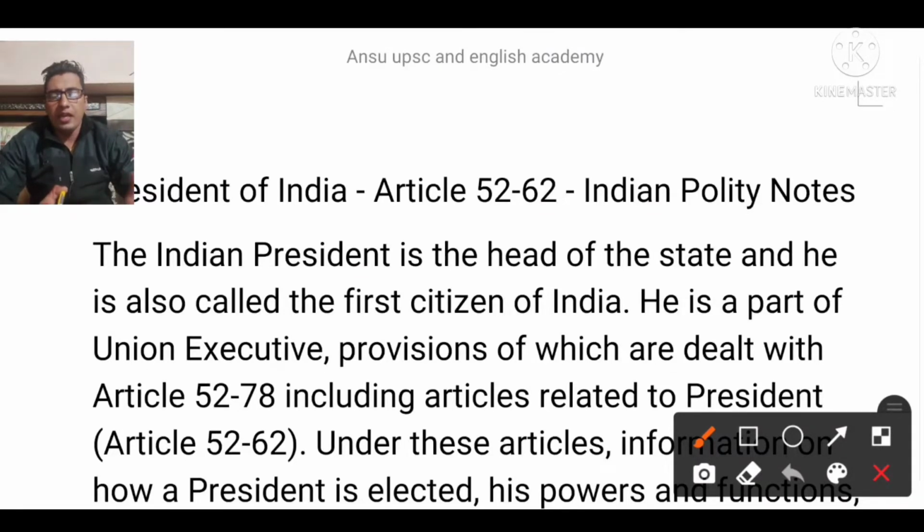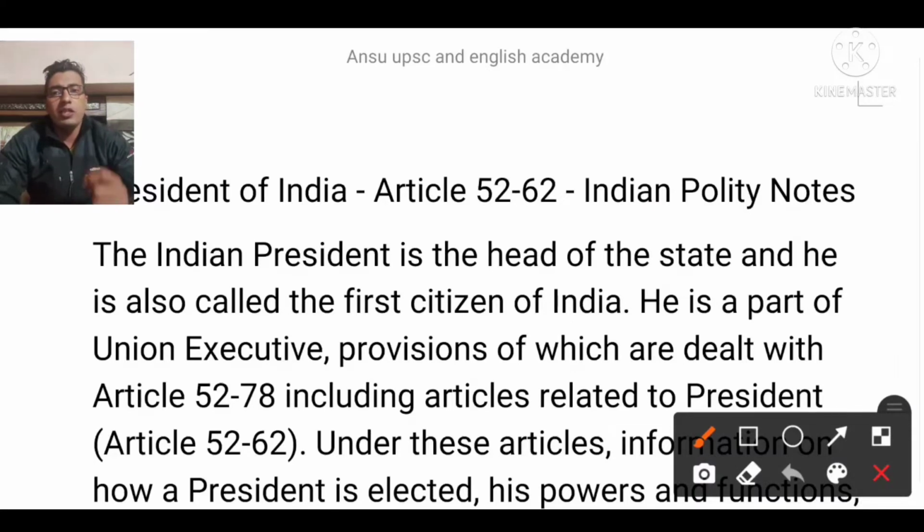Up to article 51A we have talked about the DPSP. Now I am going to start from article 52. Article 52 generally talks about the president. There shall be a president, means we have to give emphasis on the word shall. It is a compulsion. The position of the president cannot be vacant; there shall be a president of India at any point of time, because each and every bill or constitutional work is incomplete without the presence of the president.